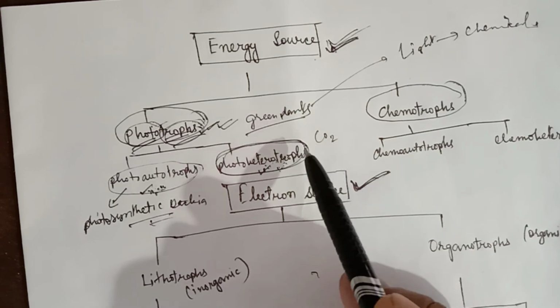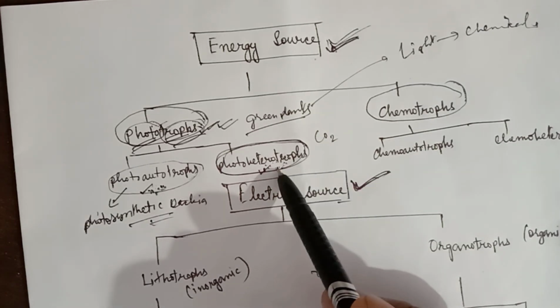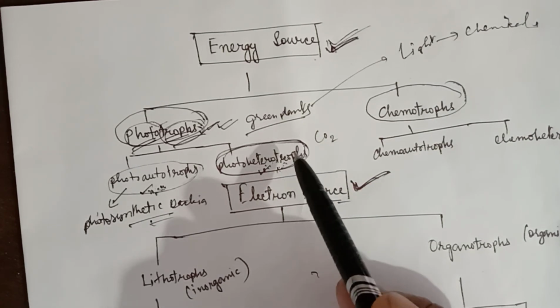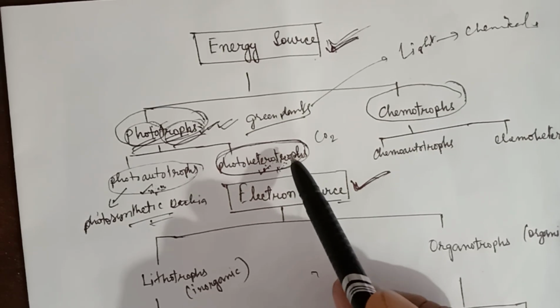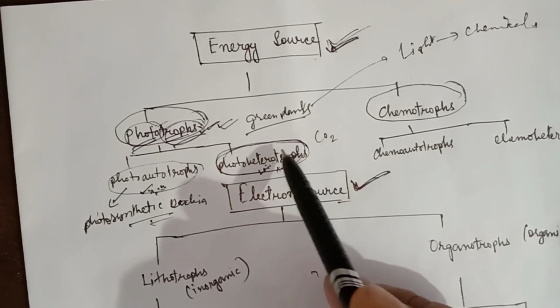Examples of photoheterotrophs are the purple non-sulfur bacteria and the green non-sulfur bacteria. Okay, clear.